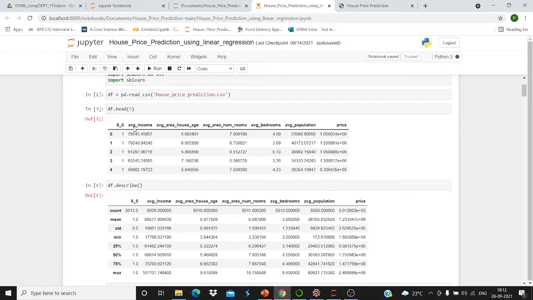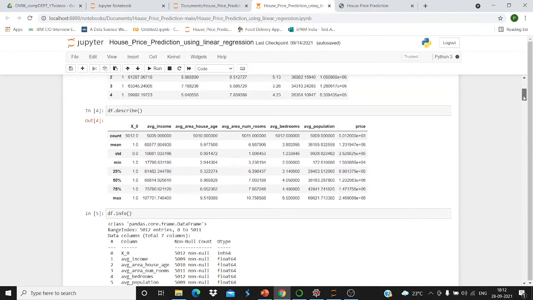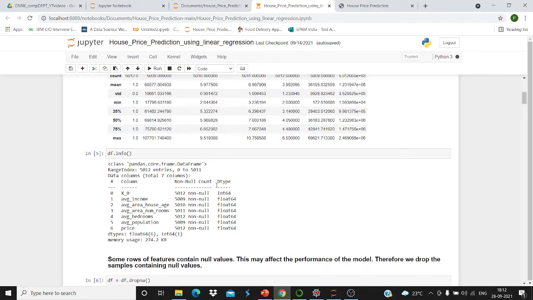The data set has average income, average area house age, then average area number of rooms, then average bedrooms, average population and price. After that, we have described the data like this: count, mean, standard deviation, min, 25%, 50%, 75% and max. After that, info. What will info exactly do? It will show us the data type of that particular thing which we are entering. Like average income will be in float. Then average area house age will be in float, as the price will also be in float. So memory usage will be 274.2 KB.